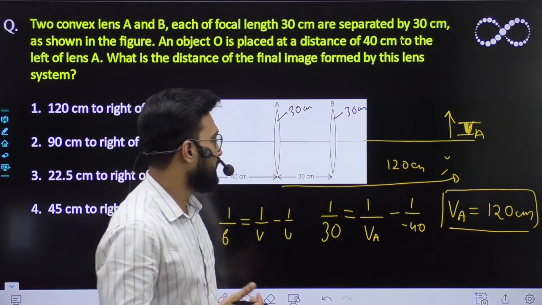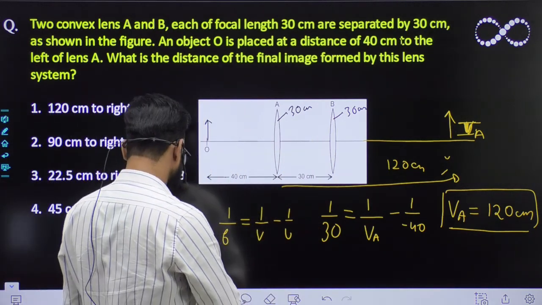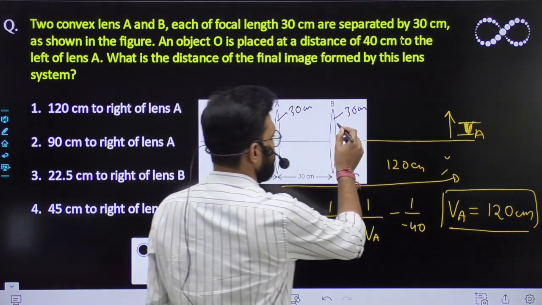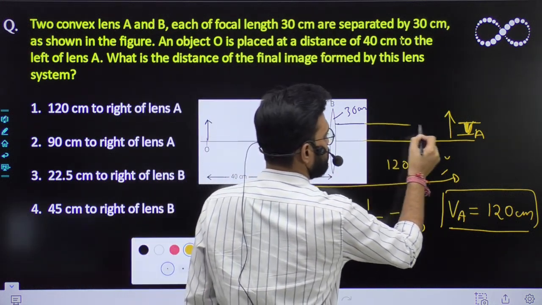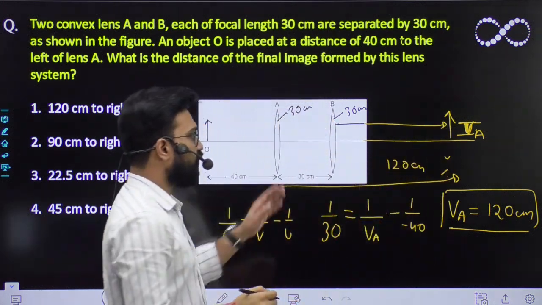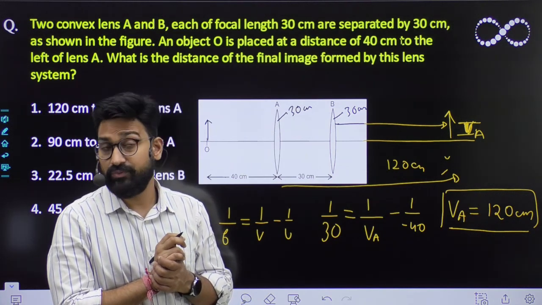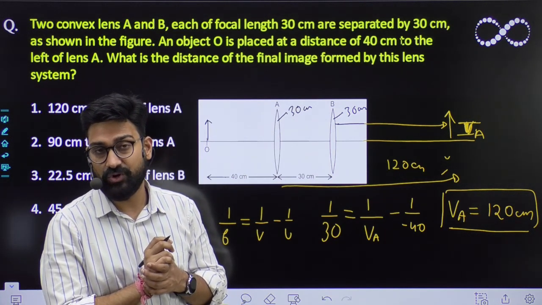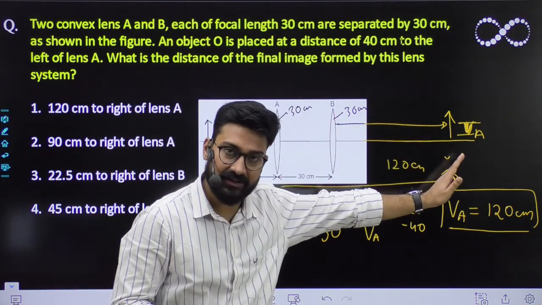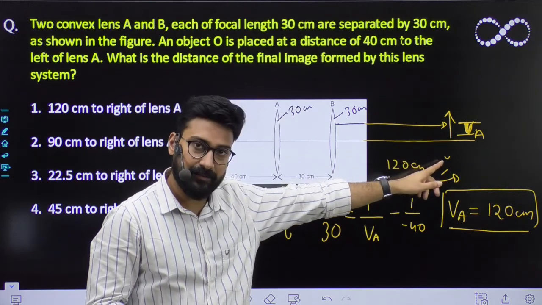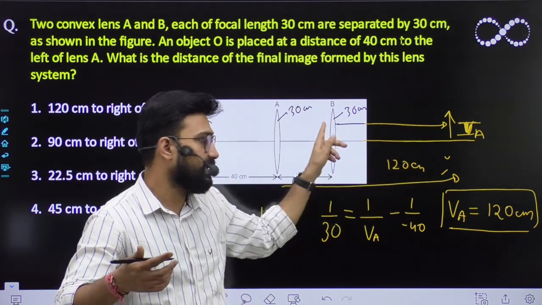तो lens B के लिए ऐसा लगेगा कि ये जो डिस्टेंस है, ये एज अ वर्चुअल ऑब्जेक्ट की तरह बिहेव करेगा. Don't you think? You must know about virtual object, because this object is inside lens B, है ना. So this would become a virtual object for lens B.